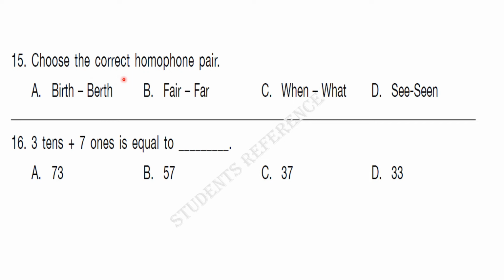15. Choose the correct homophone pair. Homophone means words with same sound and different spellings. The options are birth, berth, far, for, when, what, see, seen. The answer is A, birth, berth. 16. 3 tens plus 7 ones is equal to dash. The options are 73, 57, 37, 33. The answer is C, 37.